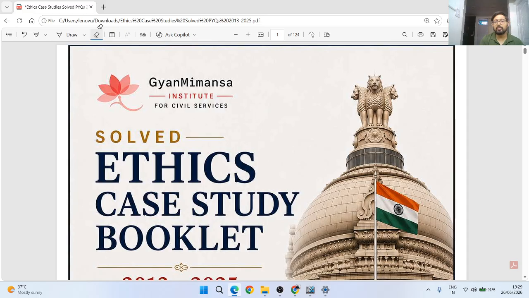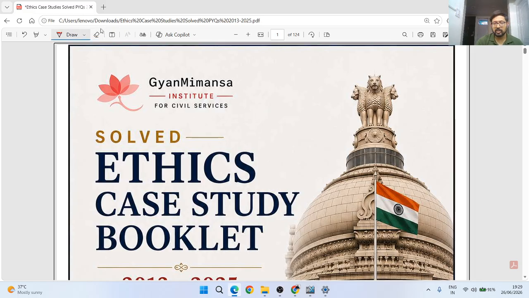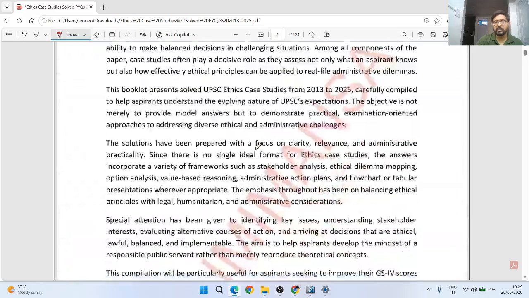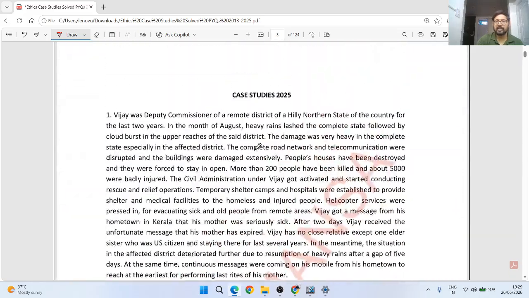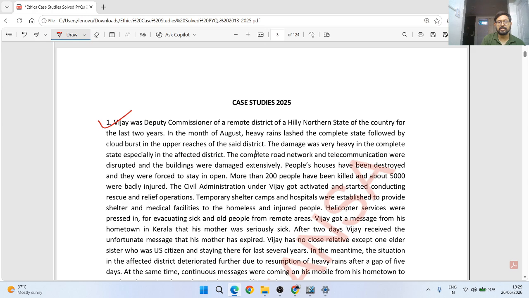ठीक है, तो पहले let's see what we have given in this book and how I have framed this book. In first 44 pages, I have given all the case study questions. ठीक है, और उसके बाद 78 pages में I have given one page each for one case study. Total it is 121 pages in total to study, बाकी cover page and everything.